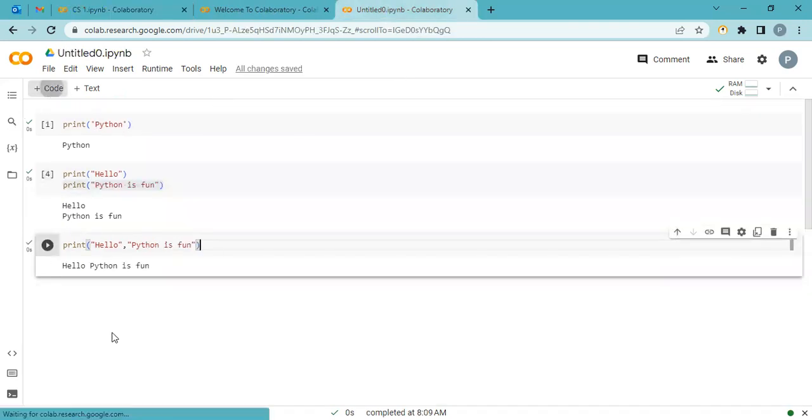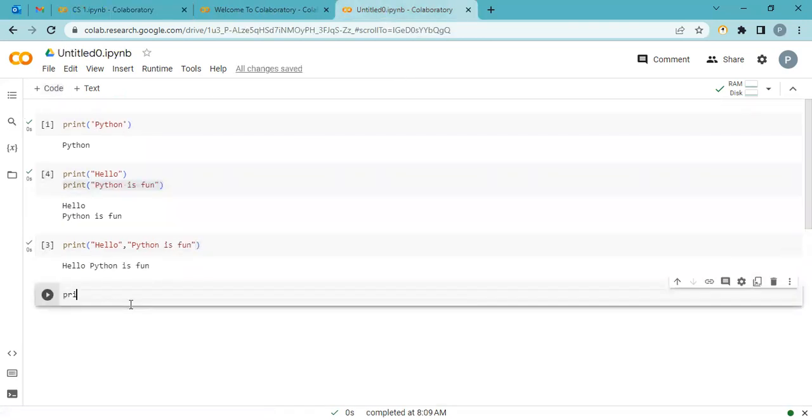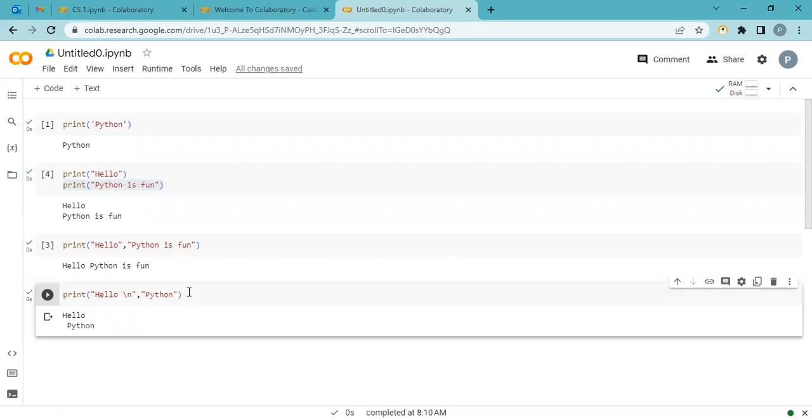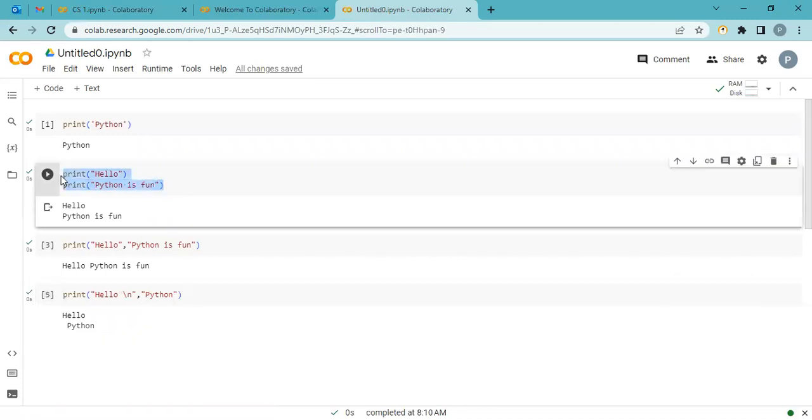I want to show you. I say print hello \n, and the comma is a separator as I told you earlier, and I write Python. So what is the output? Hello, then \n, which means enter, and Python in the next line. So here is an enter, because I use multiple prints.